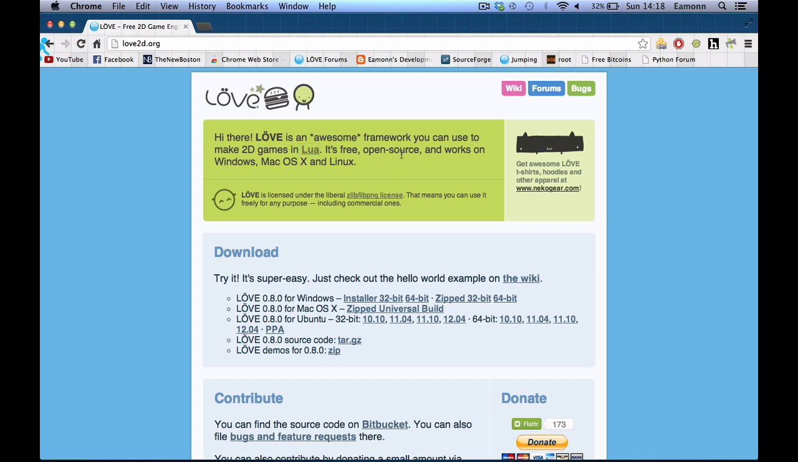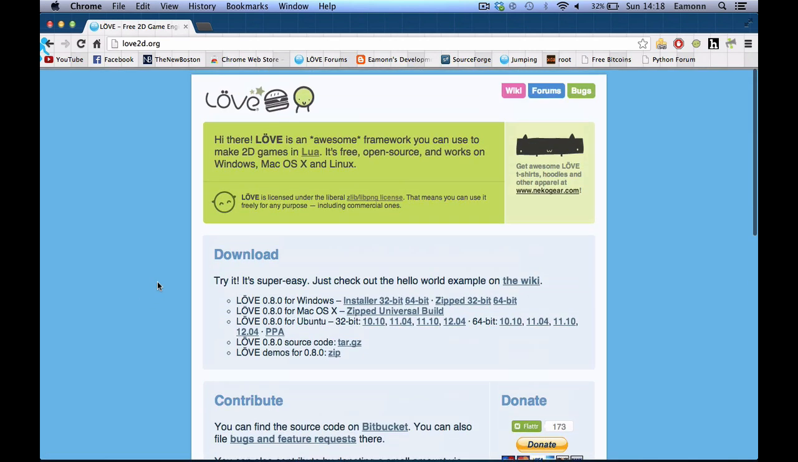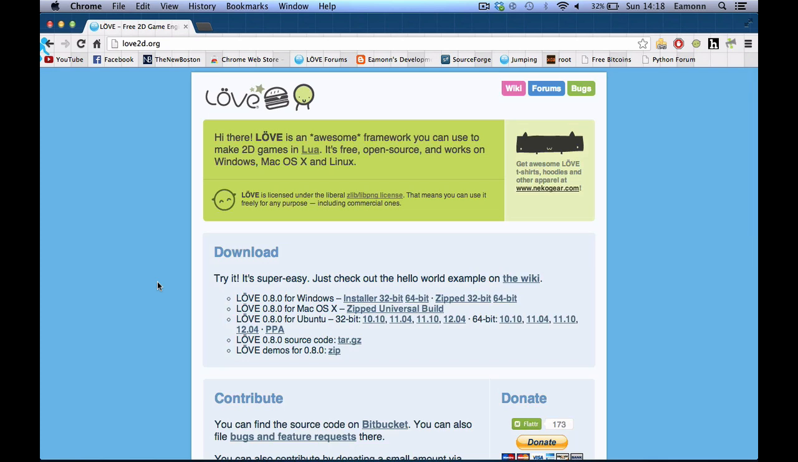So, you can go here, or if you want, you can go to their wiki, go to their forum, and you can report a bug if you find one. It's one of my favorite game engines. It makes everything really easy to do, but when you use this and then try another game engine or framework, it's kind of hard, because it's not as easy as LÖVE is. LÖVE does a lot of the hard work for you.